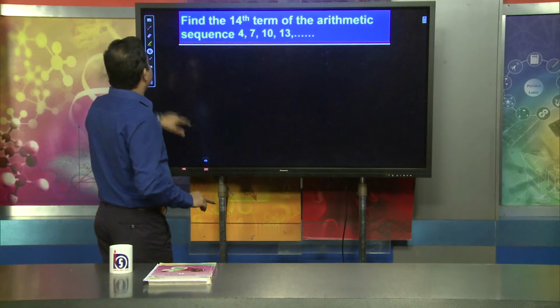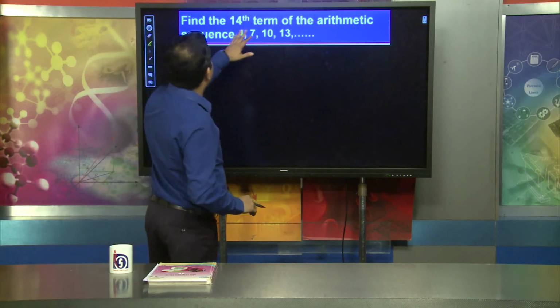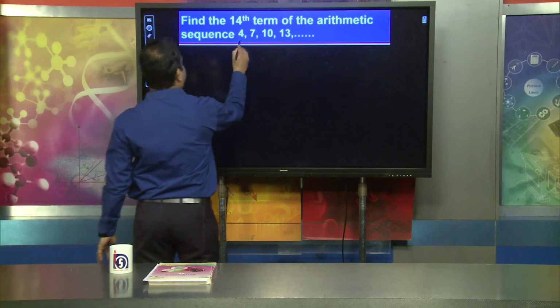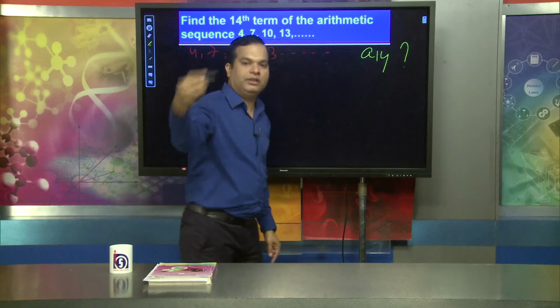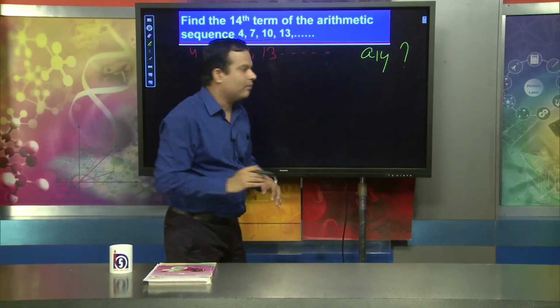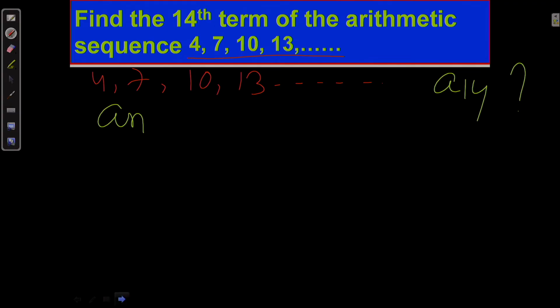Let us see. Suppose we are going to find the 14th term of an arithmetic progression. The same formula we will put here. The sequence is 4, 7, 10, 13, and so on, and the question is asking to find the value of the 14th term. That means a14. That is the first term, second term, third term, fourth term, and the question is asking for the value of the 14th term. It may ask for the 50th term. How do we find the nth term? The formula is an = a1 + (n - 1) d.